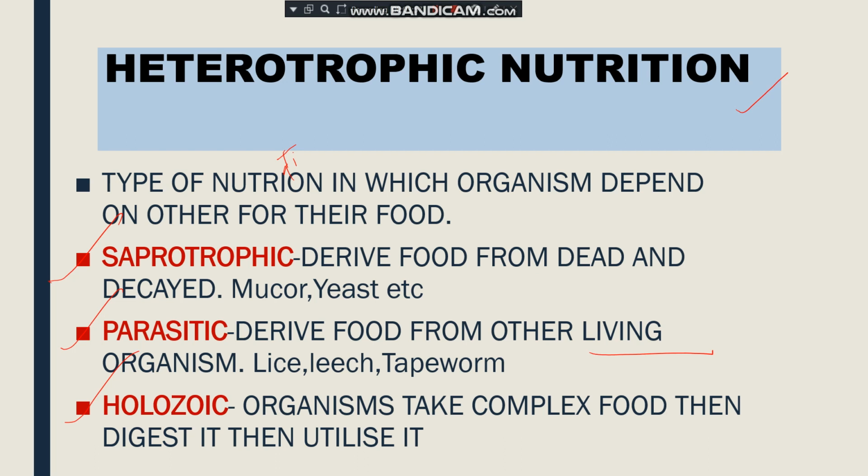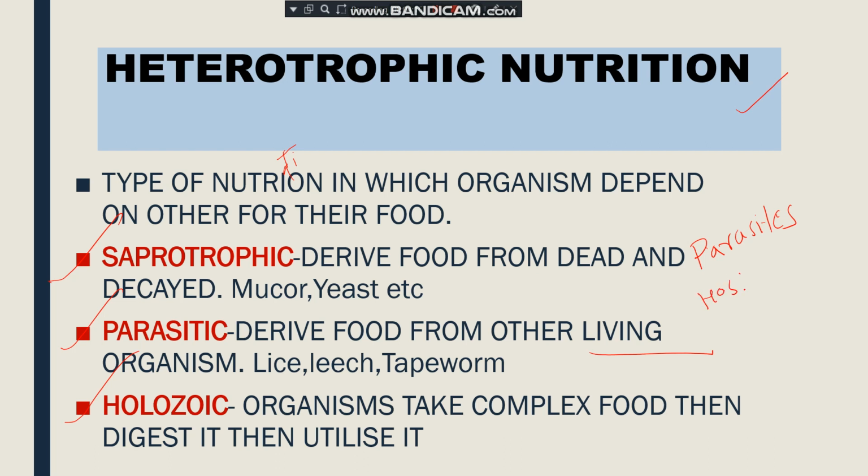The organisms who are doing this type of nutrition are called parasites. And the organism on which they are depending, from which they are deriving their food, is called the host.